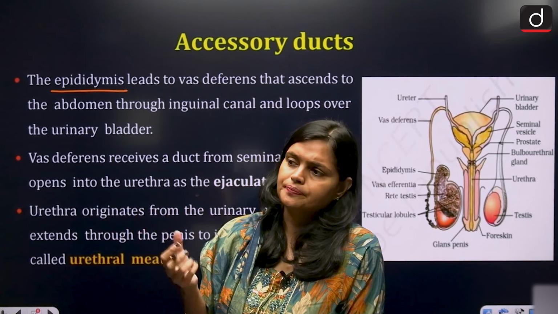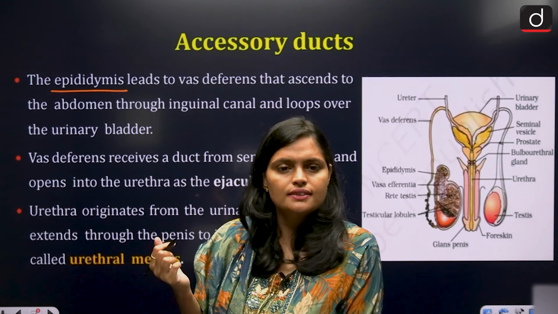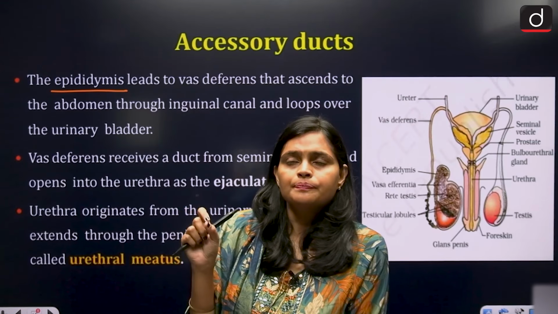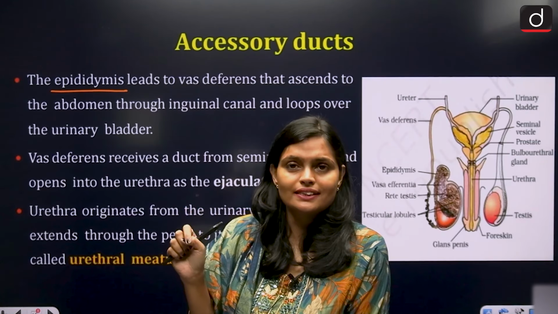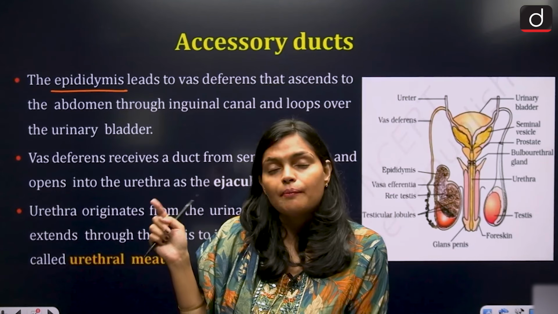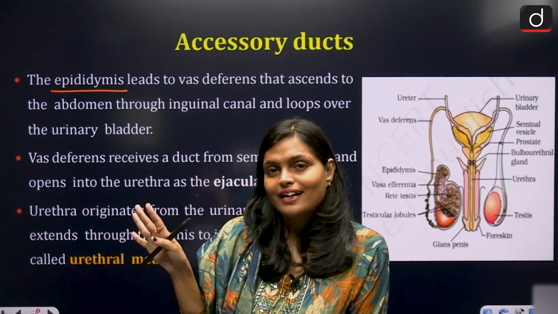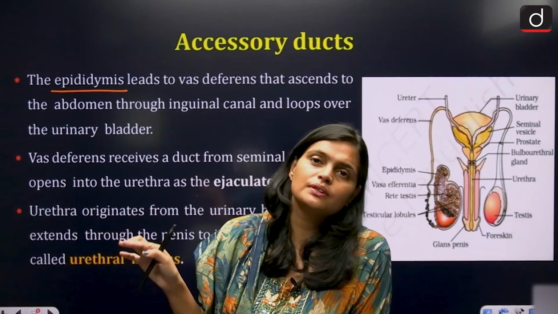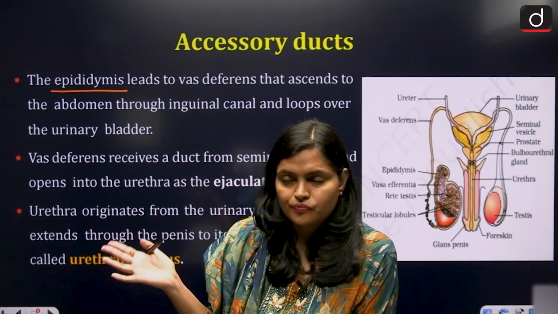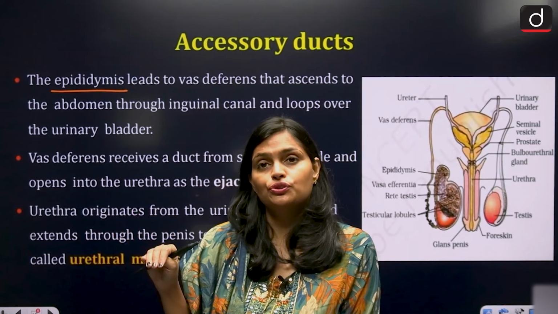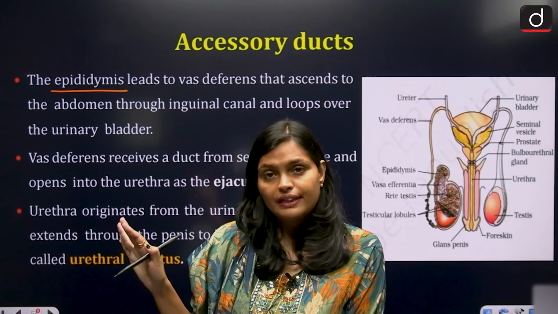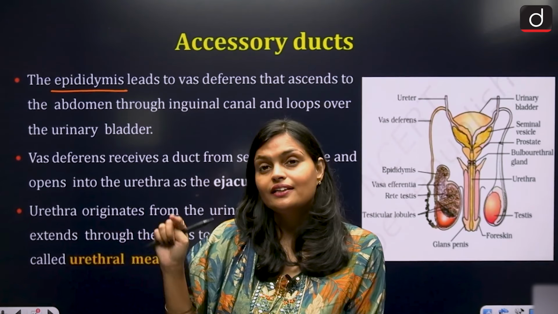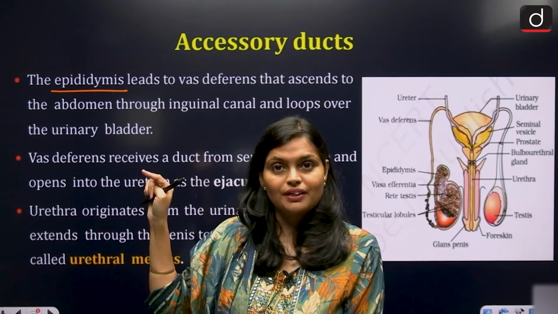You can say one of the accessory duct. Now in this accessory duct, guys, what happened? In the epididymis, the sperm enters and they store for approximately 20 days. There the sperm get mature for some time. वहाँ पे sperm जो है वो कुछ दिनों के लिए mature होते हैं in the epididymis. After getting maturity, they start moving into the sperm duct.